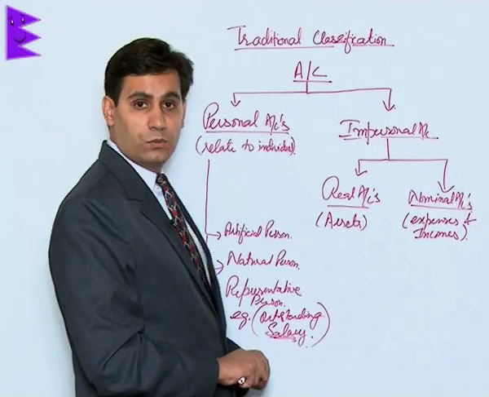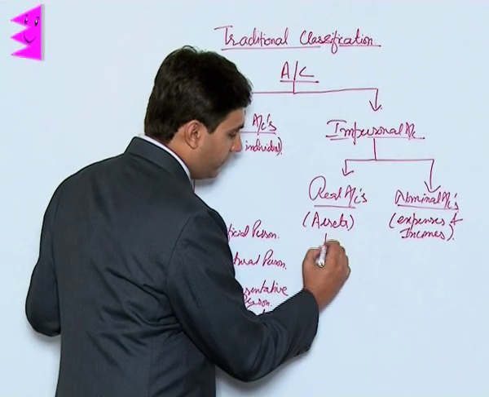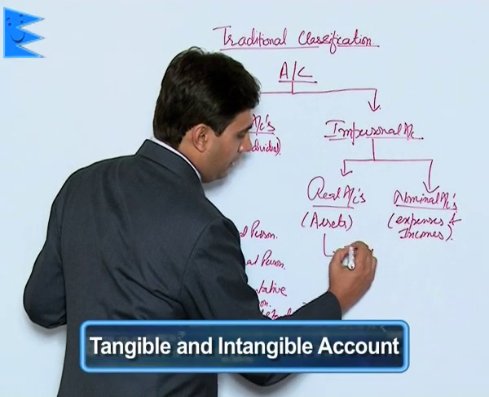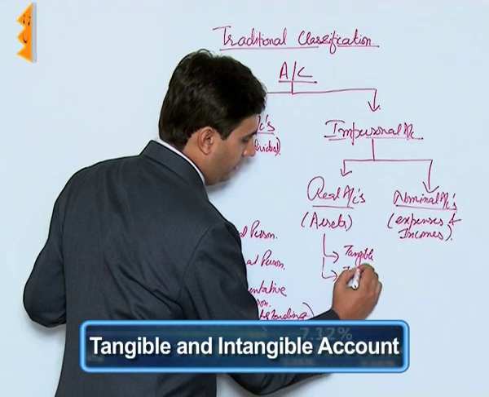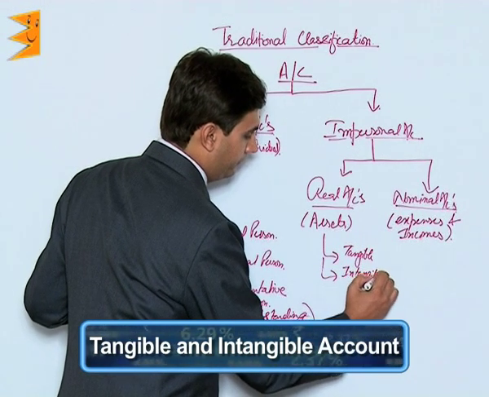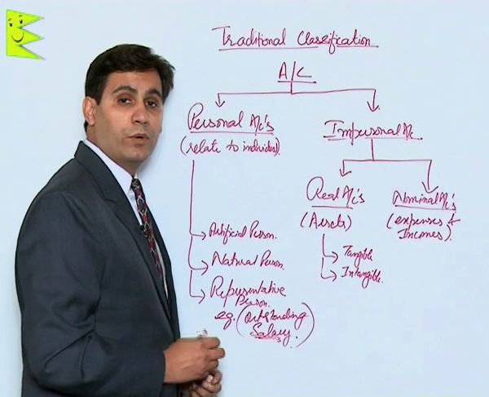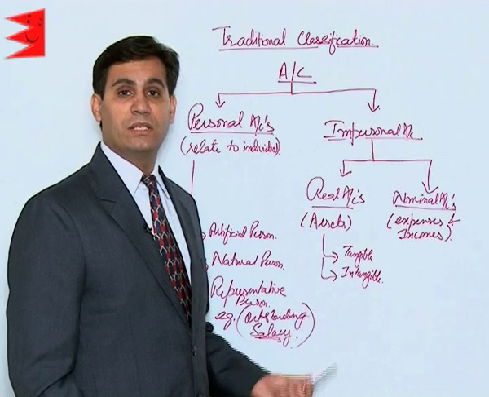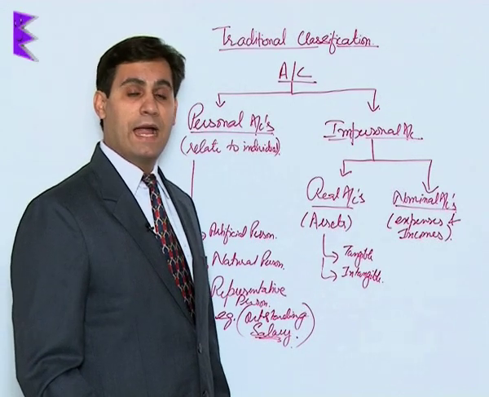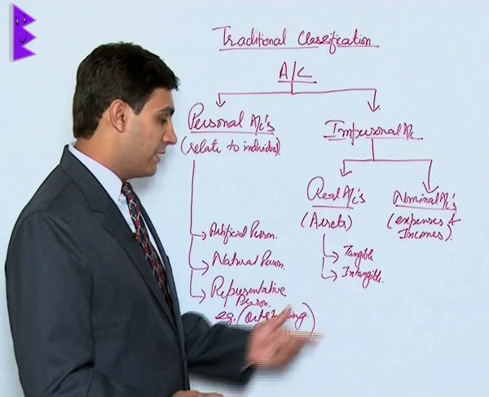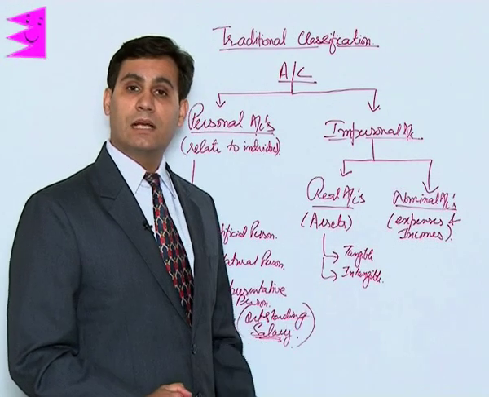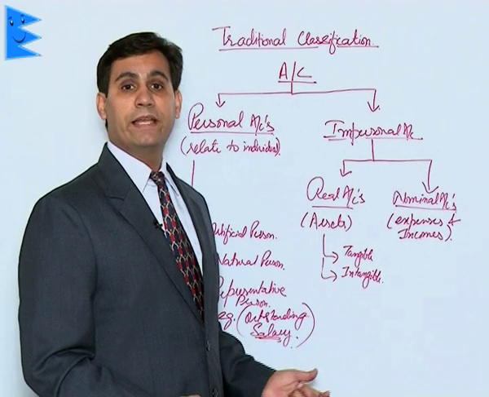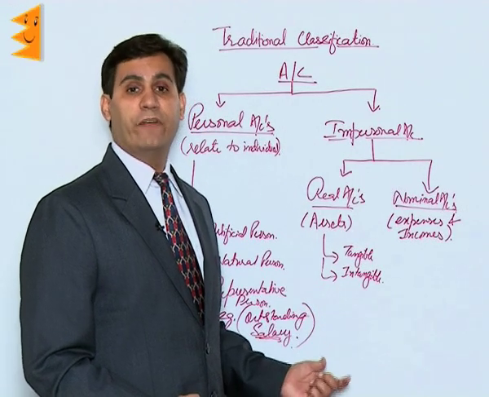Coming to real accounts. Real accounts can be classified as tangible and intangible. Tangible are the ones which have physical existence, something like land, building, machinery. They can be touched, felt and seen. Whereas intangible accounts are the accounts which do not have physical existence. Something like your goodwill, it can only be felt.